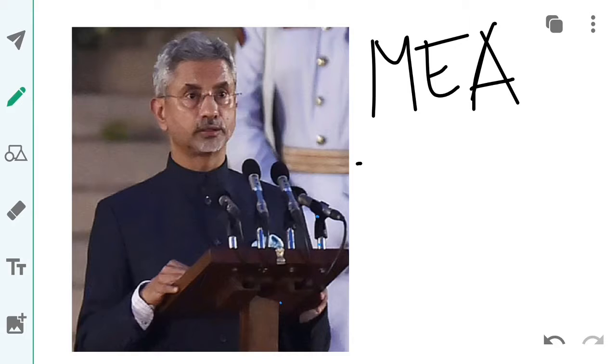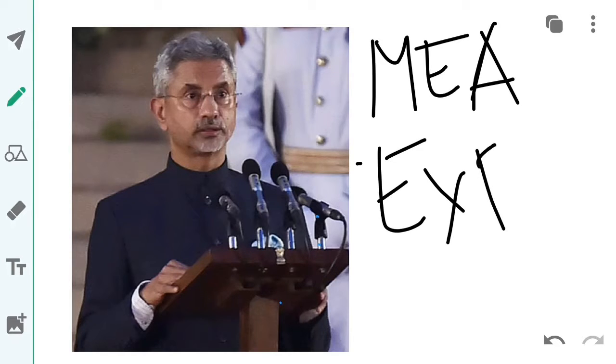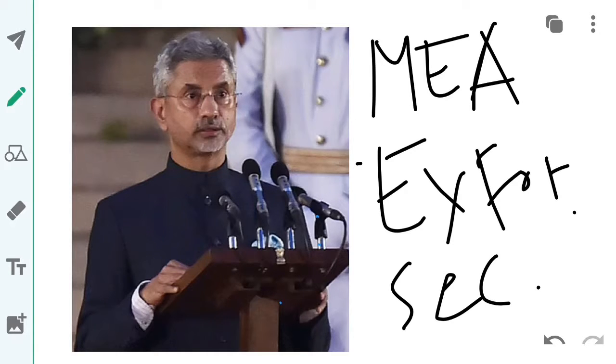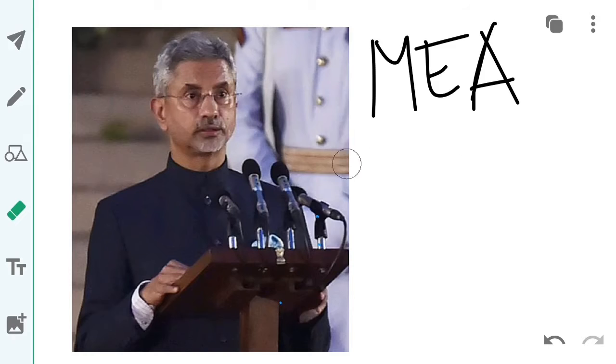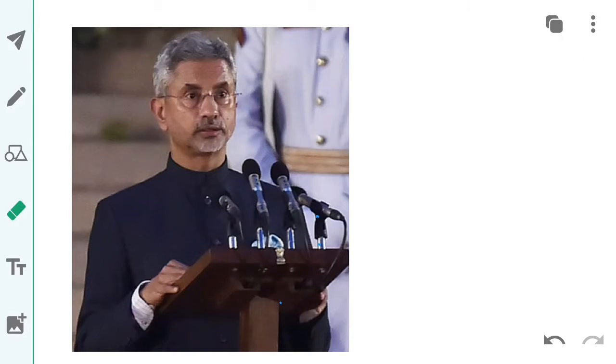He was ex-foreign secretary. He was earlier a bureaucrat. Now he has become a politician because earlier he was secretary. Those who clear the UPSC and all the government exams get the chance to become bureaucrats, and those who get elected by the people, like our PM and all our MPs, they become politicians.